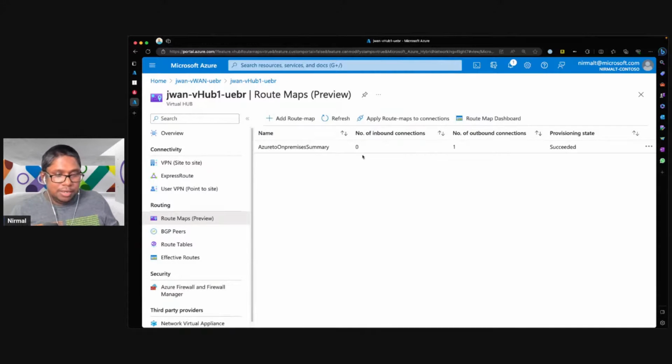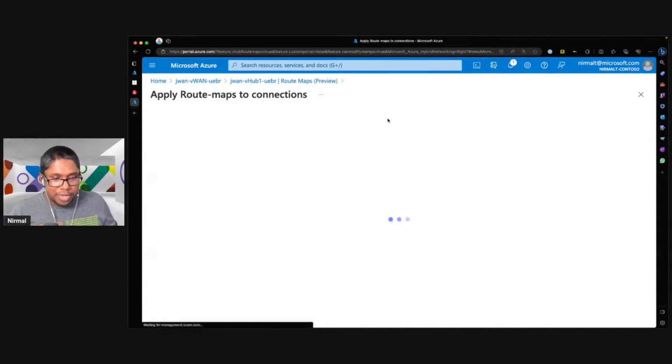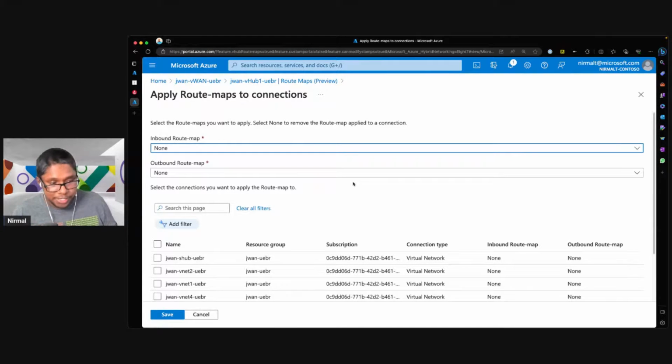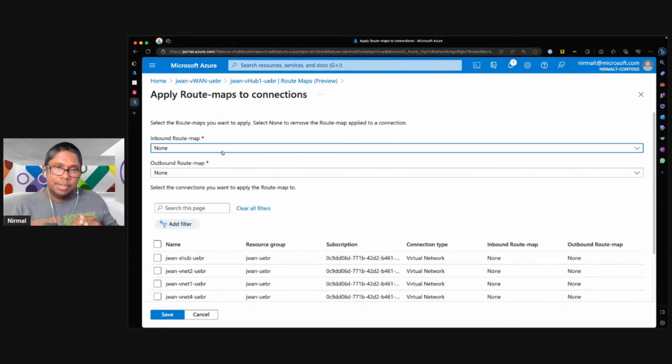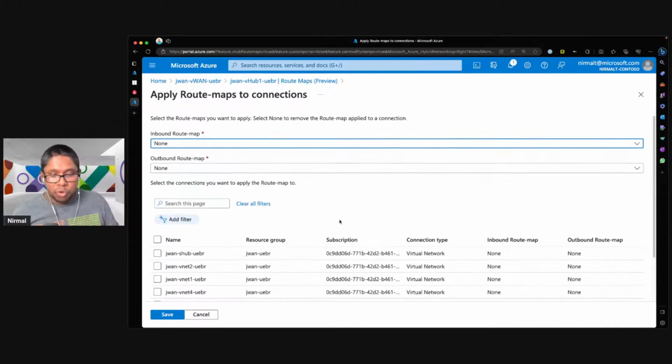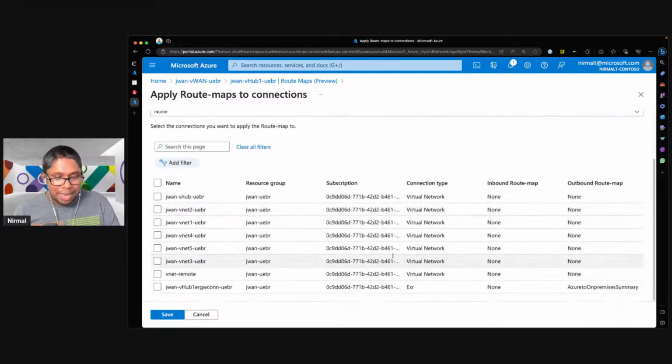So once the configuration is done, you then go to this section where you apply a route map to a connection. And this is where you decide whether it's going to be applied to the inbound advertisements or to the outbound advertisements. So if you look at what I did before, I applied my VNet route summary to an outbound connection.